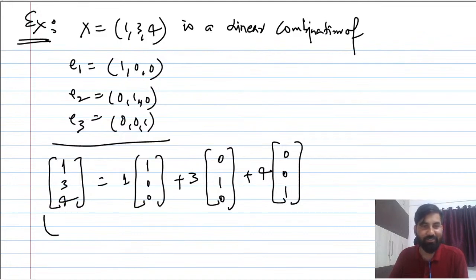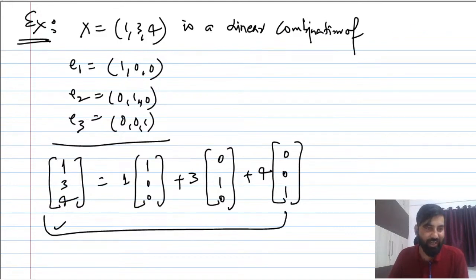So this is the meaning of this vector (1, 3, 4). Yes, (1, 3, 4) is the linear combination of E1, E2, E3, and the scalar constants are 1, 3, 4. Now you can check, you can get this component by taking the linear combination of them.